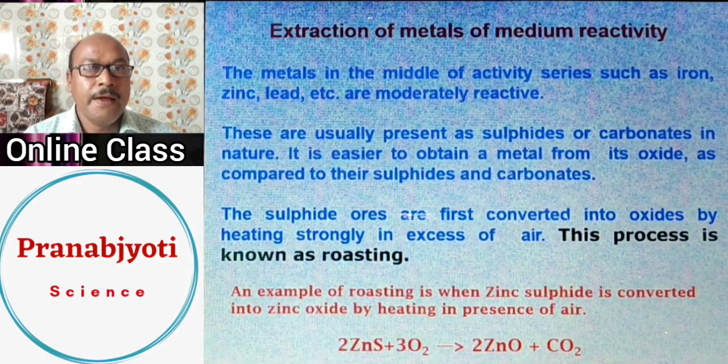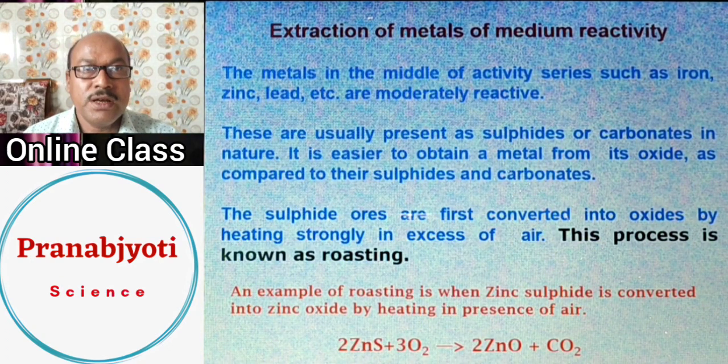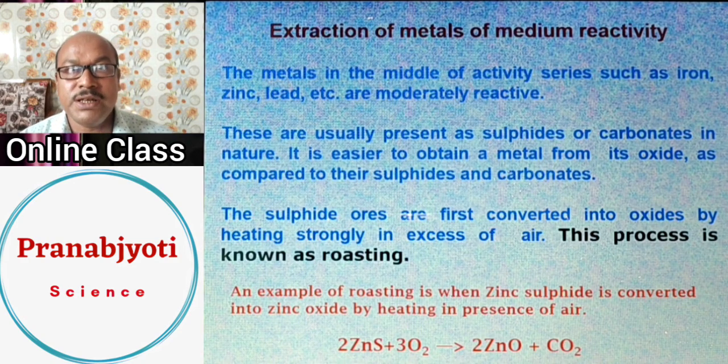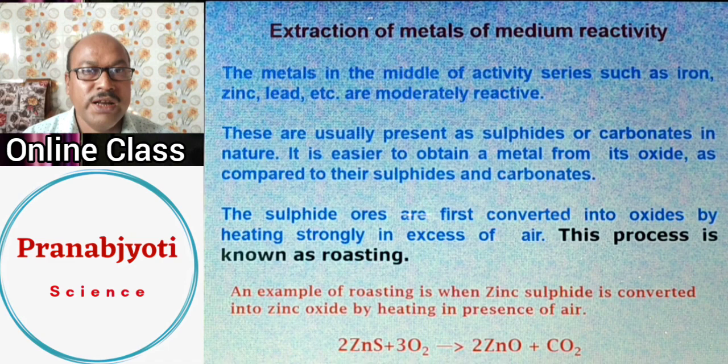So this was an example of how highly reactive metals like sodium can be extracted from their ore, sodium chloride, by the electrolysis method. Coming to the second category, the extraction of metals placed in the middle of the reactivity series, which are medium in their reactivity. These are metals like iron, lead, zinc, etc. They are usually present in the form of carbonates or sulfides in the earth's crust. For example, zinc is available in the earth's crust as zinc carbonate or as zinc sulfide.